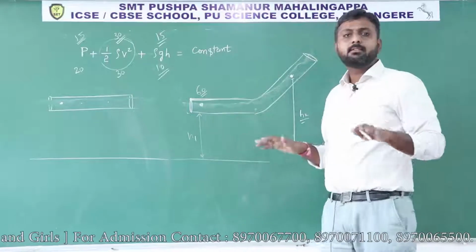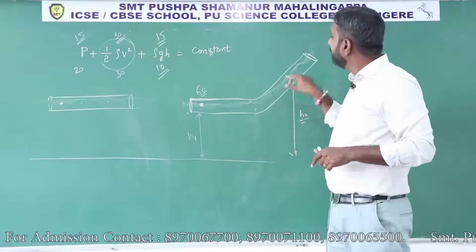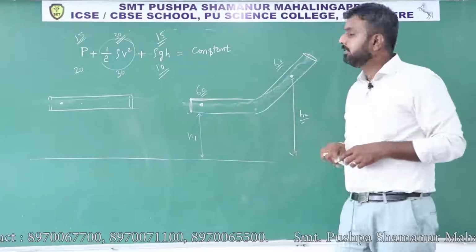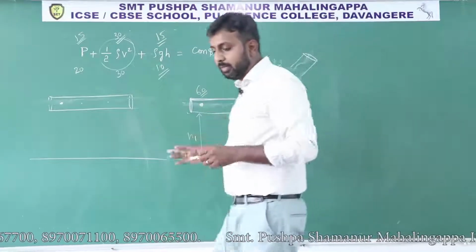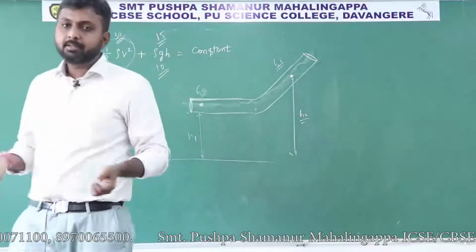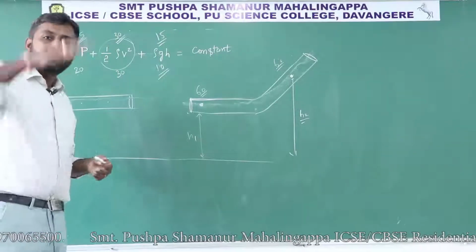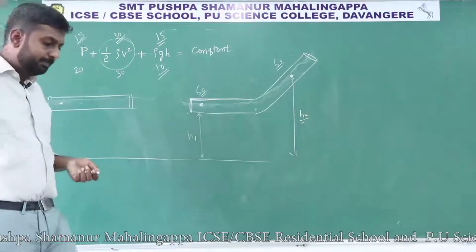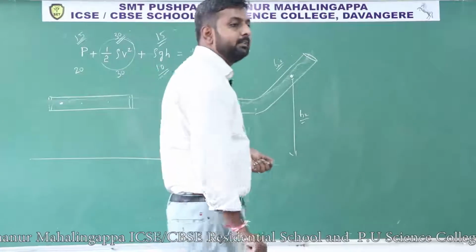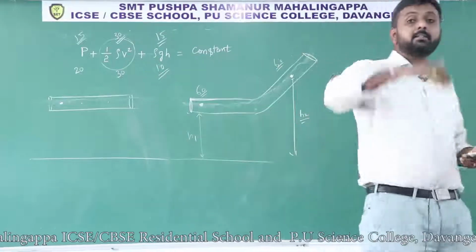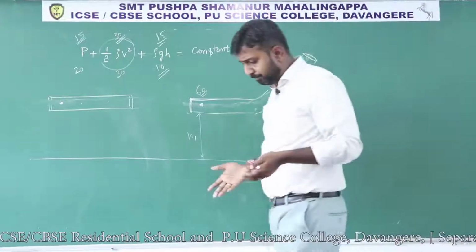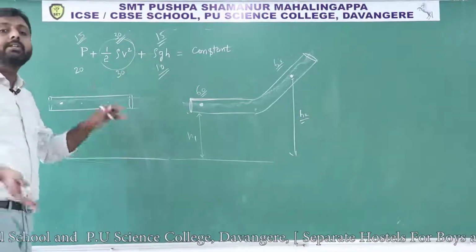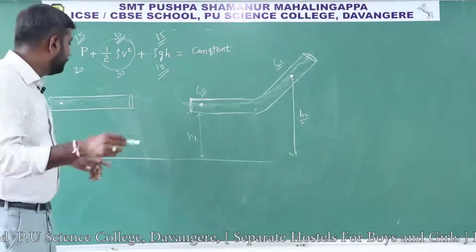That will balance it. The total energy here is 60 units, here also 60 units. So total energy at every point remains the same. But if potential energy increases and velocity is constant, definitely pressure energy will decrease. Or if pressure energy increases and kinetic energy is constant, definitely the potential energy will decrease. So one more example.